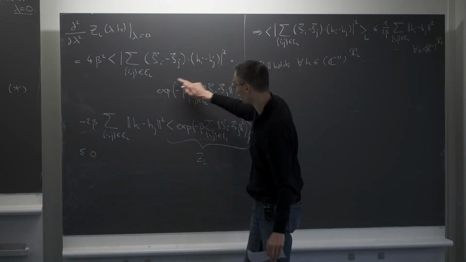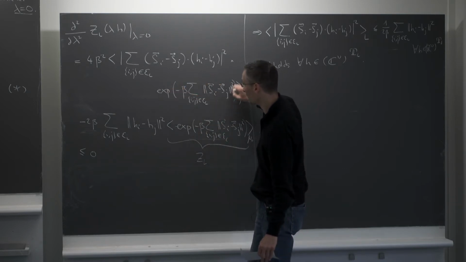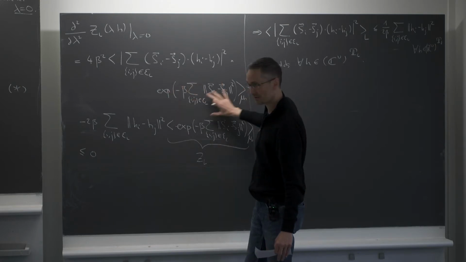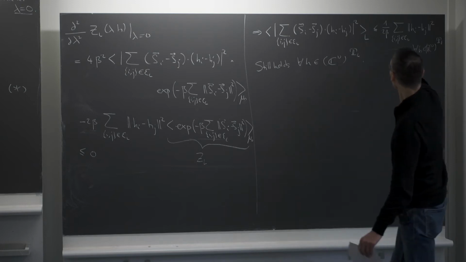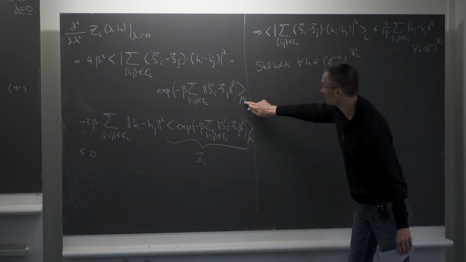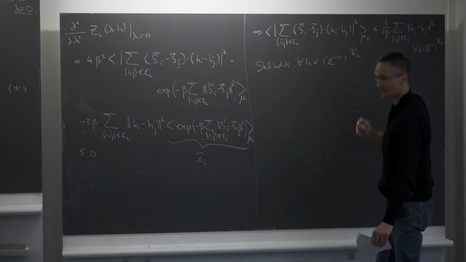So this is just exponential of minus h, and then I divide by the partition function. So this is exponential of minus h divided by Z, which is just the probability of a configuration under the Gibbs measure, right? And then I get that. So the big difference is that here you had the mu naught, and now you have mu L. If you want, I can write it this way. It's a Gibbs measure.